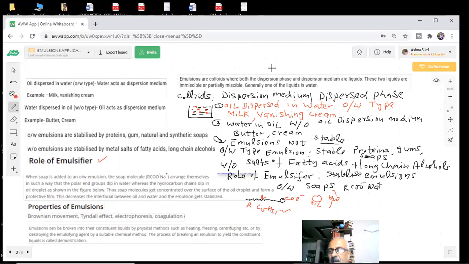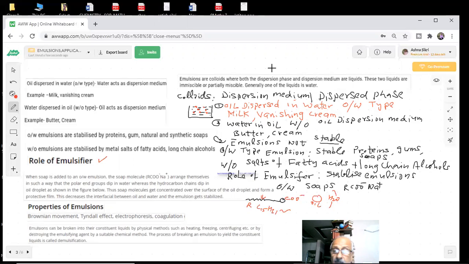You heard about the story of what they used to do. They used to add water in the milk. Long back you have heard the stories that water is added in the milk and sold in the market. Now, in order to stabilize that, sometimes you will have a smell like soap solutions. They were adding some detergent in that. Why? Because that stabilizes the emulsion, or the two layers will separate out. There is already a protein present in the milk which is stabilizing this, because it acts as an emulsifier agent inside the milk.